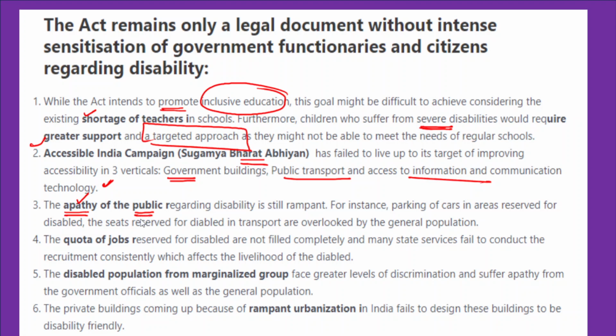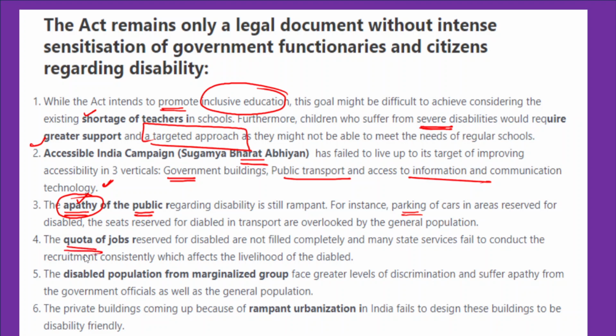Regarding disability, for instance, there are separate parking places for cars for disabled individuals. Despite reservation of those parking spaces, the general public will park their vehicles disregarding the rules. This shows the attitude of apathy of the public towards disabled individuals.